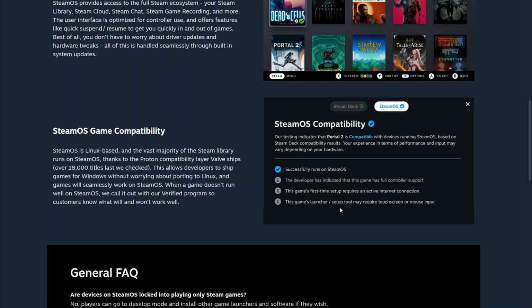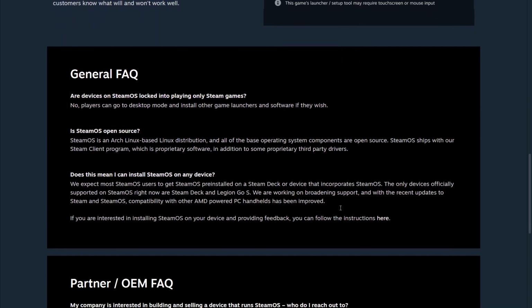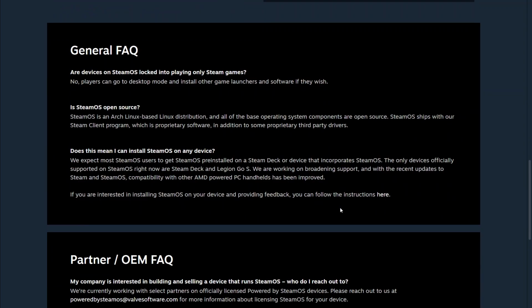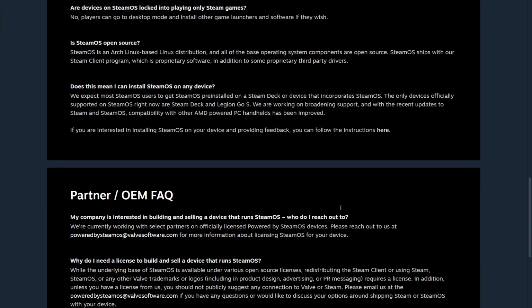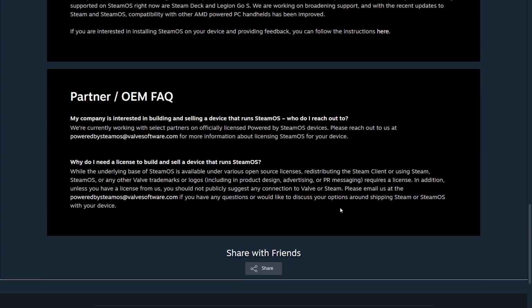system. A major strength of SteamOS is how well everything is integrated. The interface is optimized for controller use, and features like quick suspend and resume make it easy to jump in and out of games. Driver updates and hardware tweaks are handled automatically through system updates, so users don't have to worry about manual setup. Thanks to Proton, a large part of the Steam library works on SteamOS, and Valve's verified program helps users understand which games run well.